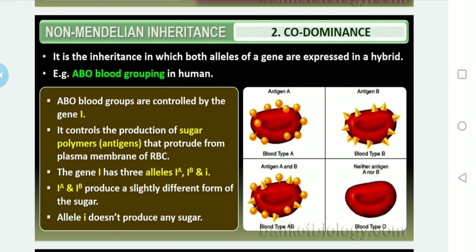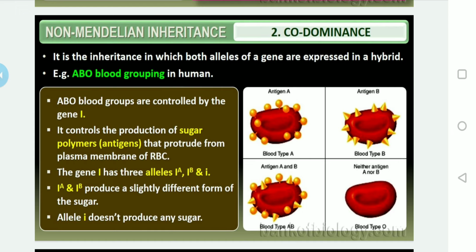There are 2 types of antibodies present in the blood plasma, such as antibody A and antibody B. You should remember this, then only you can come to know how the blood groups can be classified. As I said, the ABO blood groups are controlled by the gene I. You can ask me again, sir, what is this I?